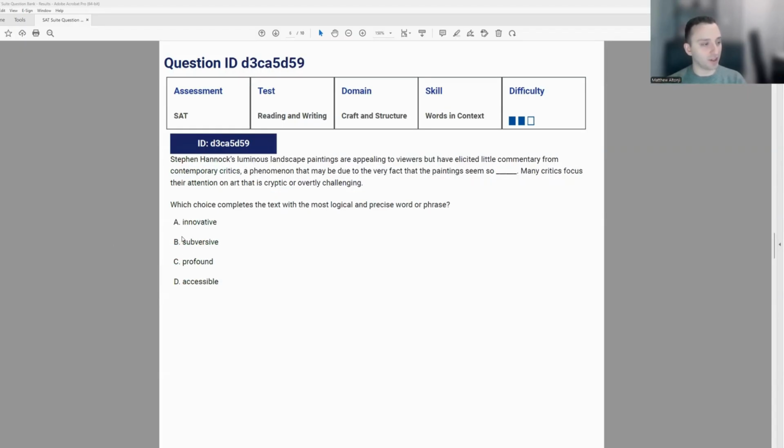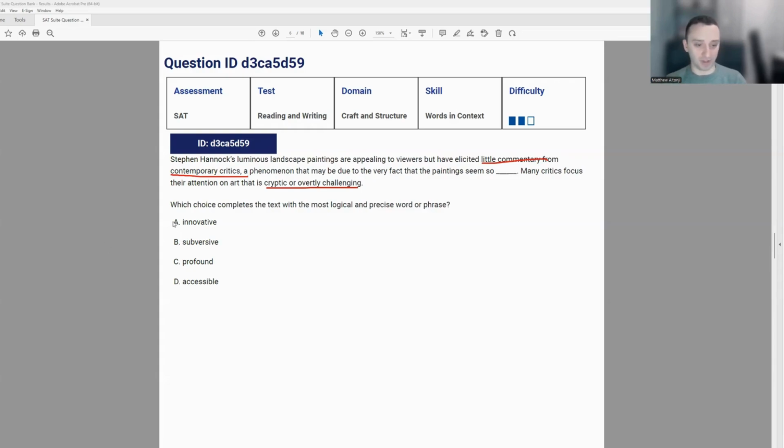And this problem says Stephen Hancock's luminous landscape paintings are appealing to viewers but have elicited little commentary from contemporary critics. A phenomenon that may be due to the very fact that the paintings seem so blank. Many critics focus their attention on art that is cryptic or overtly challenging. So we want to know, because critics are focusing their attention on art that is cryptic or overtly challenging, and they're giving little commentary on these paintings, that must mean that these are the opposite of cryptic or overly challenging. So maybe something that's simple or understandable by the common person. So let's figure out what that is.